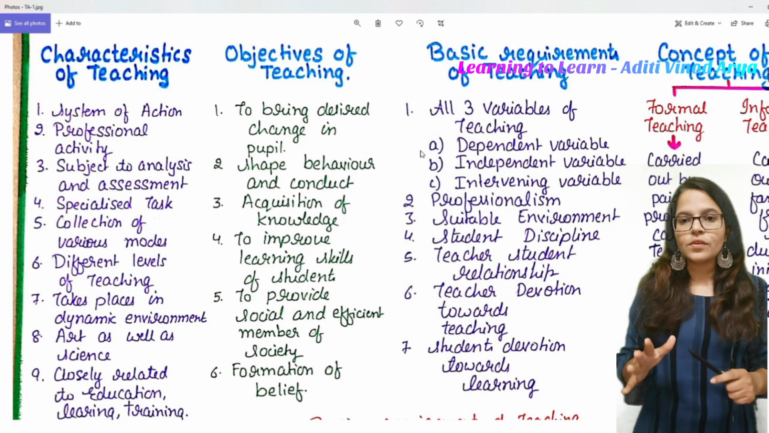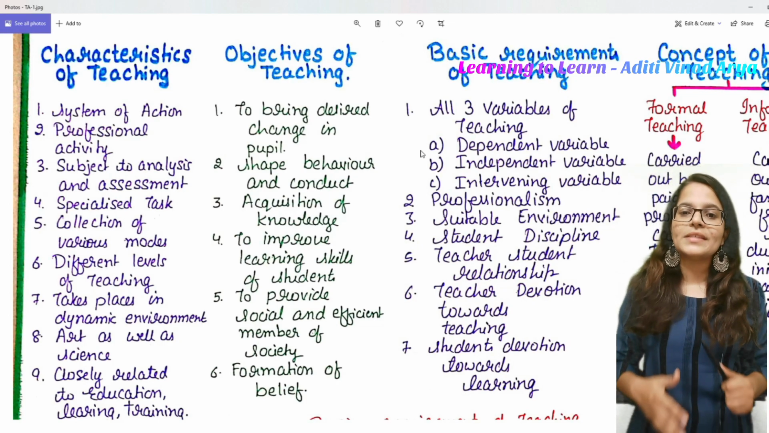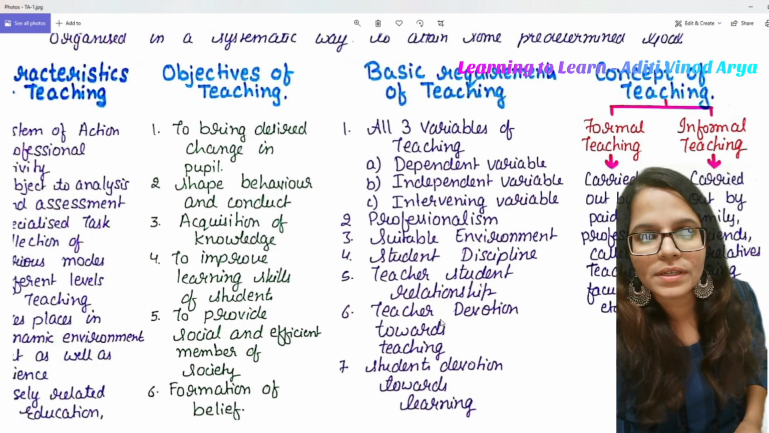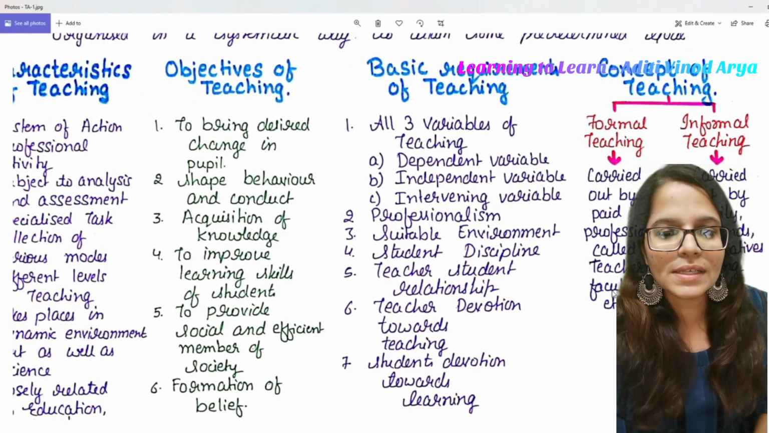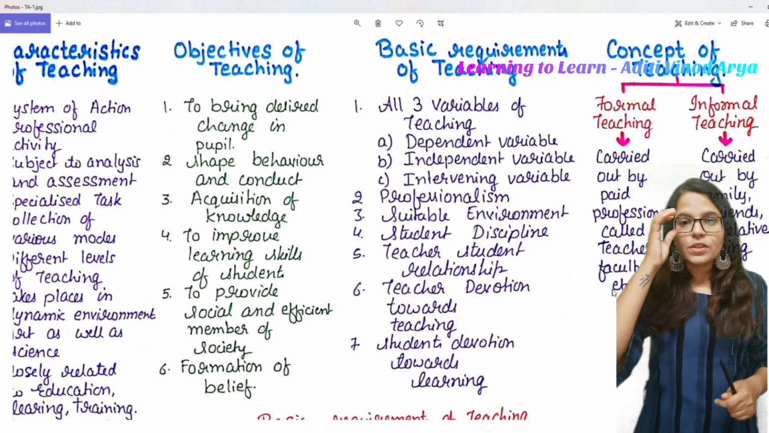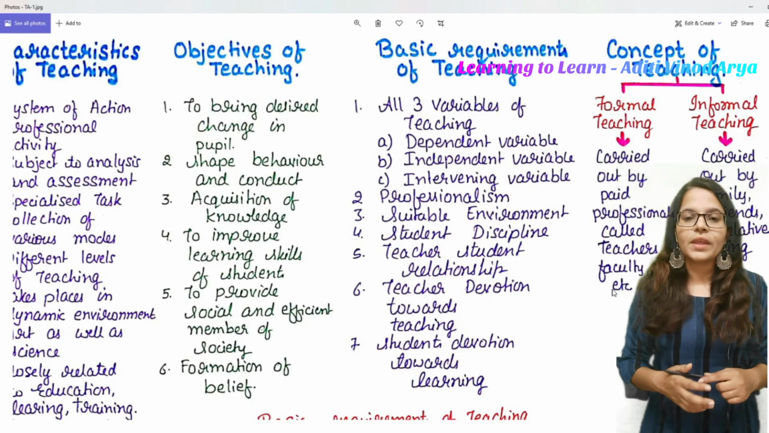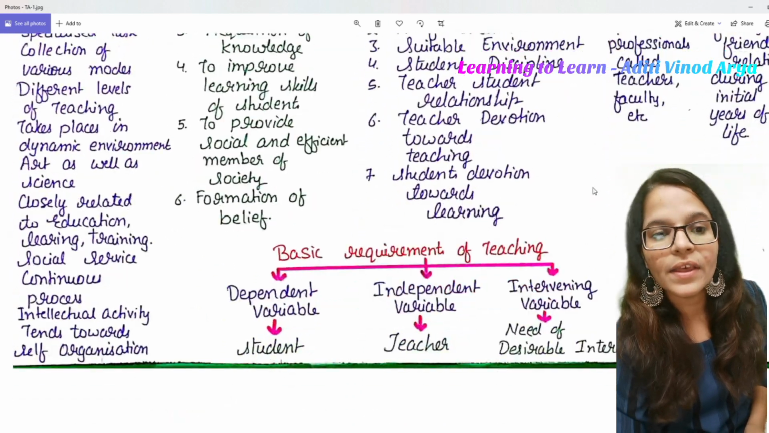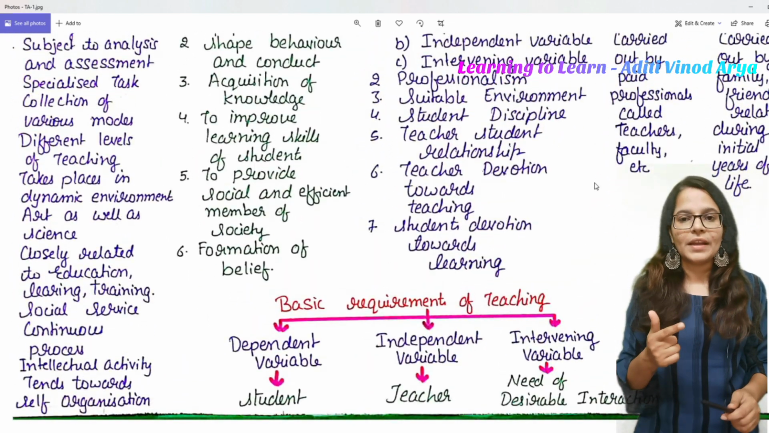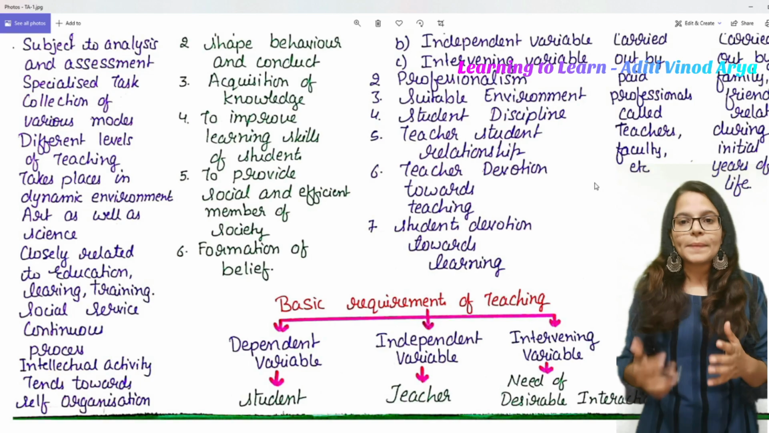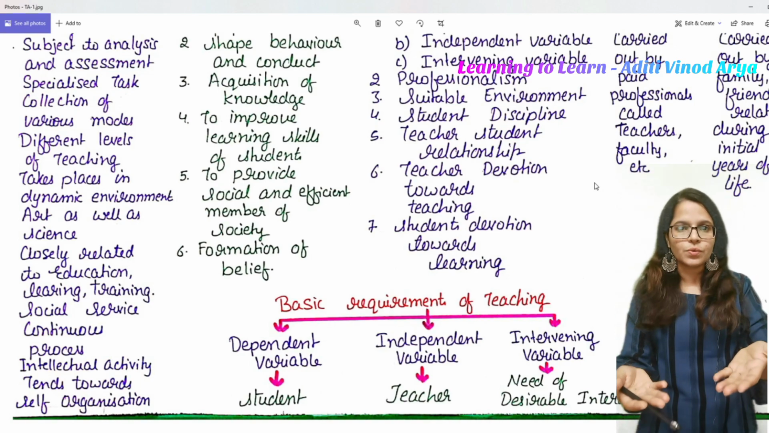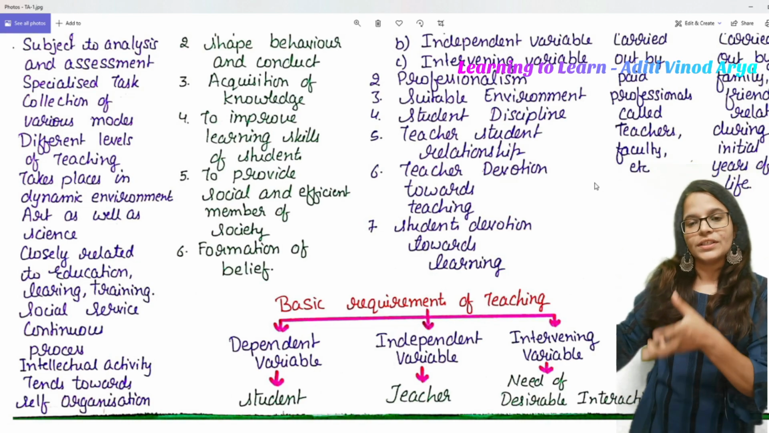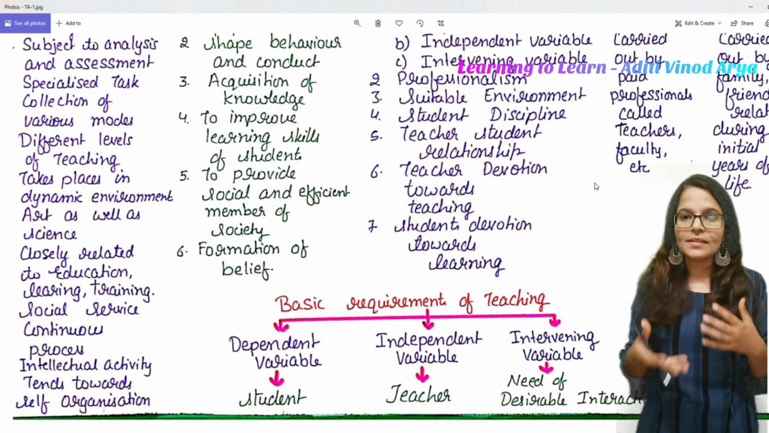Okay, after the objectives of teaching, let us try to understand the basic requirements of teaching. This is also one of the important topics which you need to understand. Okay, so this is given in the purple color. There are basically three variables of teaching which you can see down the slide. That is dependent variable, independent variable, intervening variable. Dependent variable is always the student, because the student is actually dependent on the teacher, right? Like I'm taking this class.